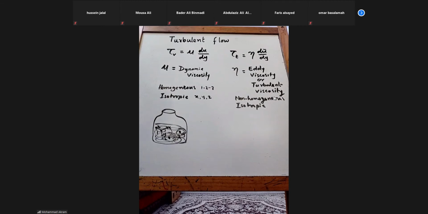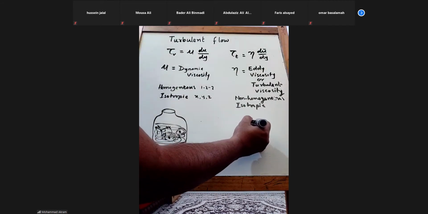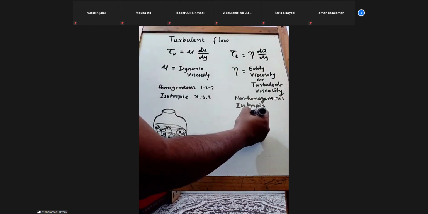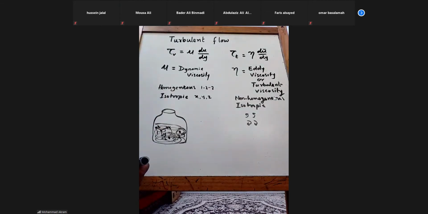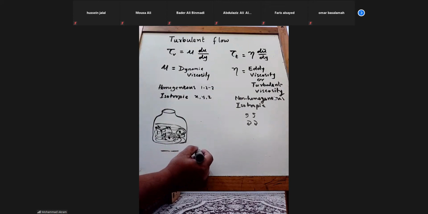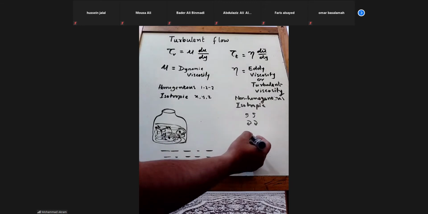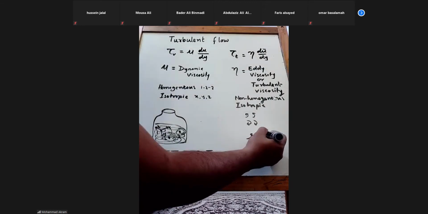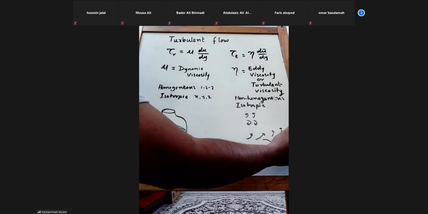So eddy viscosity. Do you know what an eddy is? Eddy is like this, when the flow tries to go in different directions. Whereas here we have the laminar, or if it is viscous, then the flow is like this. Whereas in turbulent flow, the flow will be going in any direction. These are called the eddies.